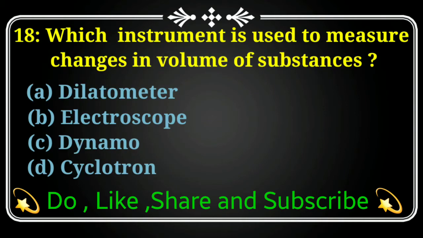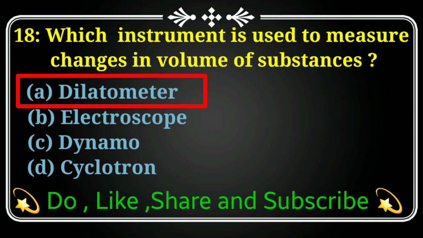colorimeter. Our next MCQs is which instrument is used to measure the changes in volume of substance? Option A, dilatometer. Option B, electroscope. Option C, dynamo. And option D is cyclotron. The best answer is option A, dilatometer.